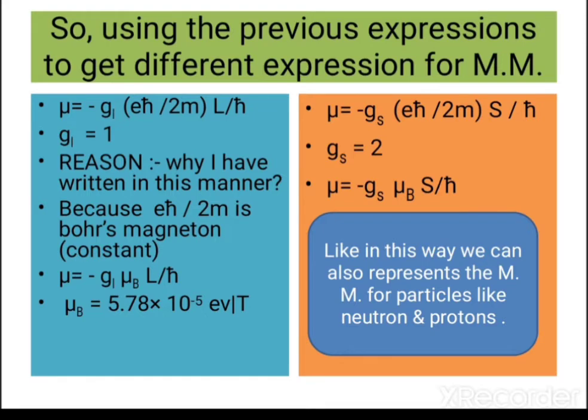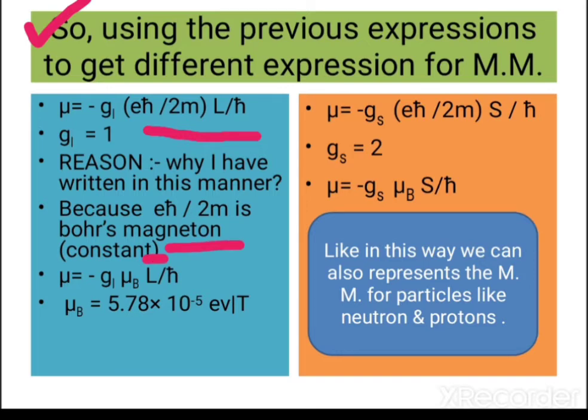Using the previous expressions to get different expressions for the magnetic moment, what I have done here is just multiplied and divided by h cross. And why have I multiplied and divided by h cross in the previous expression? Just to get the Bohr magneton here.